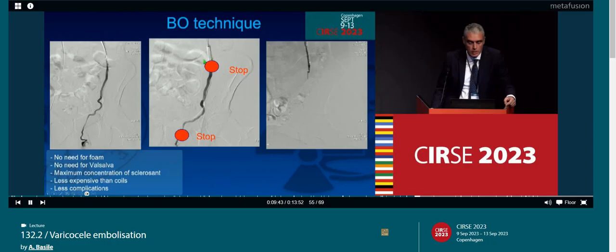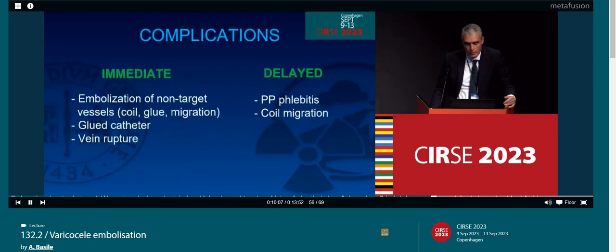When we use the occluding balloon, we stop the flow distally, proximally with the patient can push, or you can use also a rubber band in the external pelvic ring. In this way, you stop the flow, and you have no need for foam, no need for Valsalva. There is a maximum concentration of sclerosant, less expensive than coils, less complication.